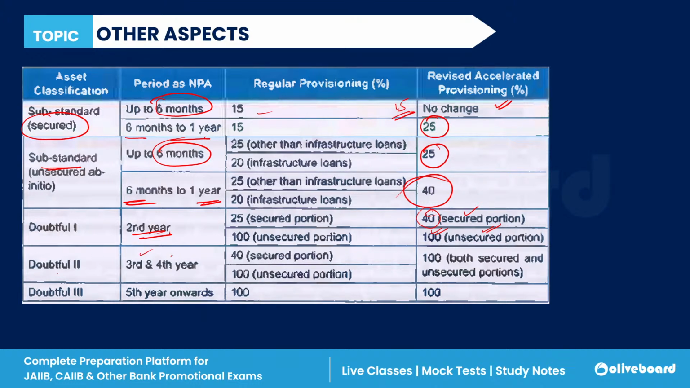If it is in third or fourth year, you have to maintain 100% provisioning for both secured and unsecured portion. And if it's fifth year onwards, then obviously you have to maintain 100% provisioning for both secured and unsecured. Clear? So these are the revised provisioning which you have to learn. Okay, so these were the older one and these were the revised provisioning. Now I have given you some of the important things related to the non-performing asset.